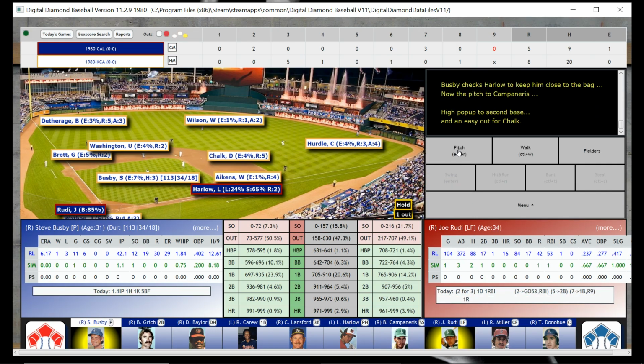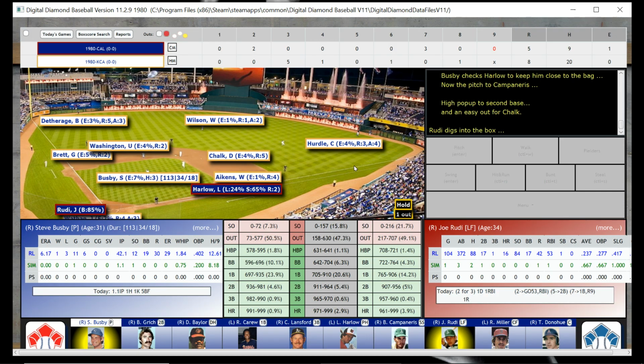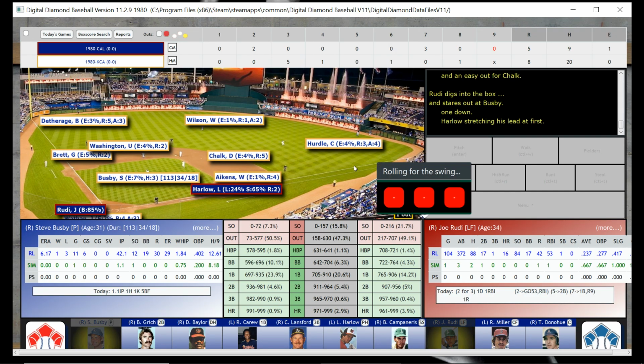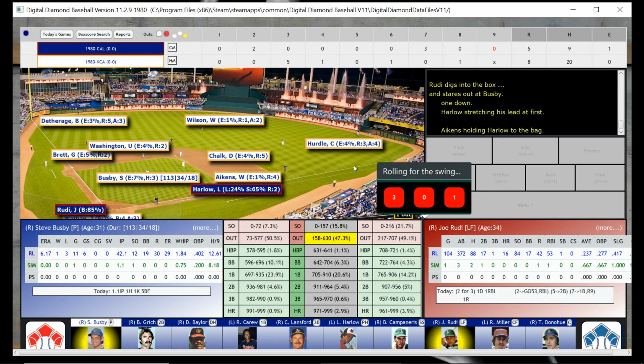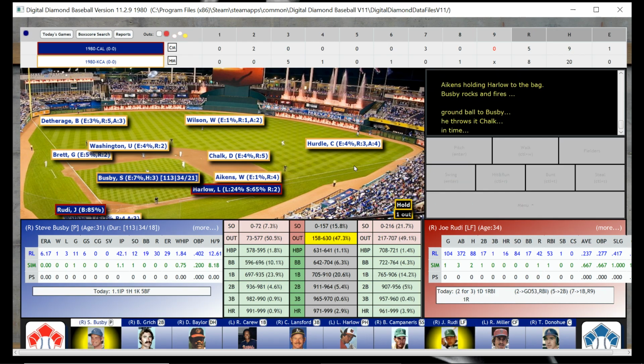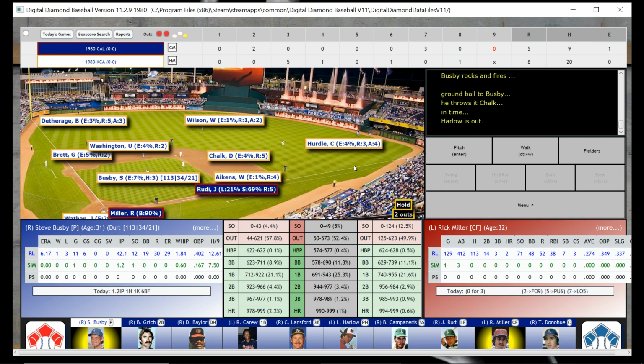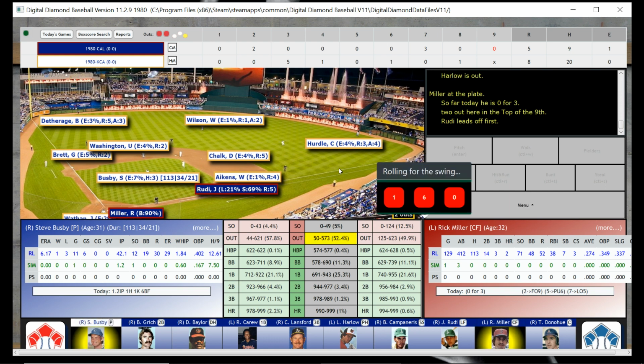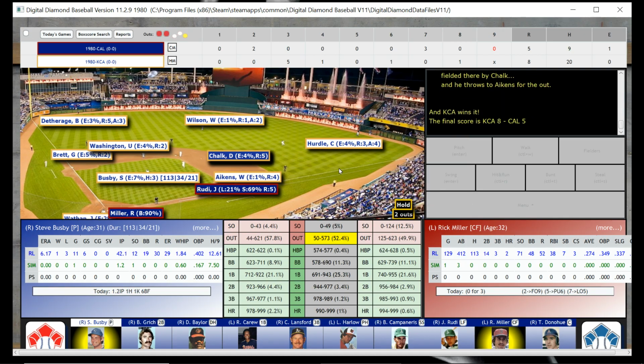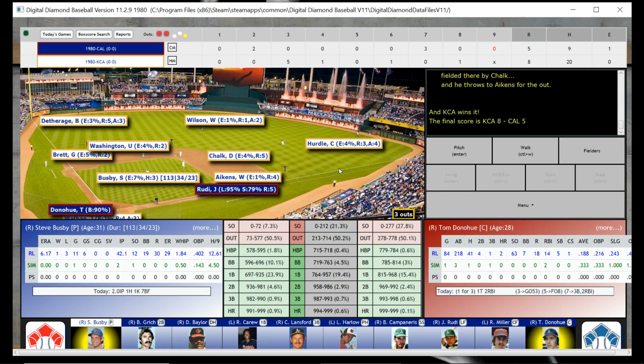Joe Rudy is up with 1 down and a man at first. California down by 3. And that's going to be an out. And finally, it's up to Rick Miller for California. And he is going to be out. So Kansas City hangs on and they win this game by the score of 8-5.